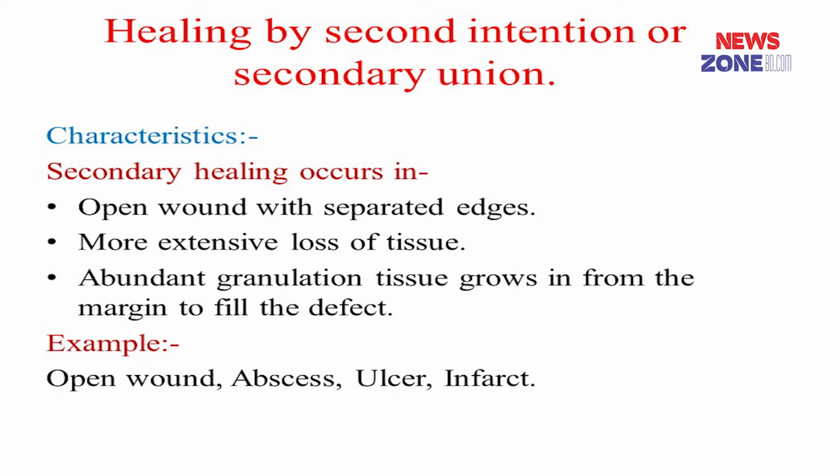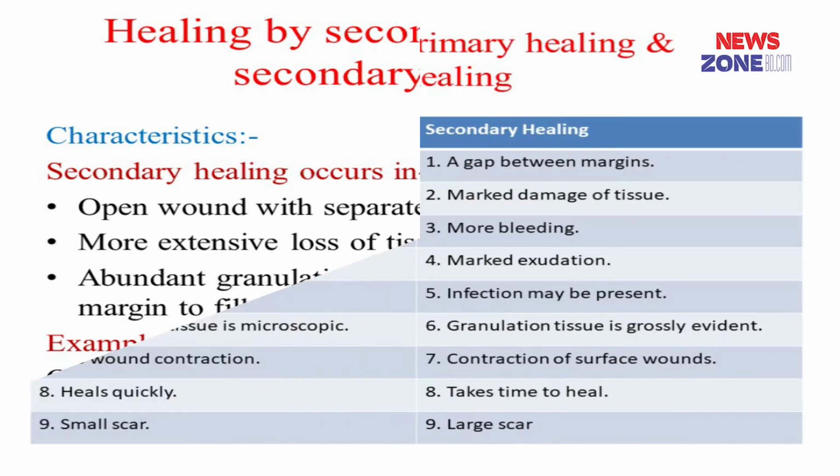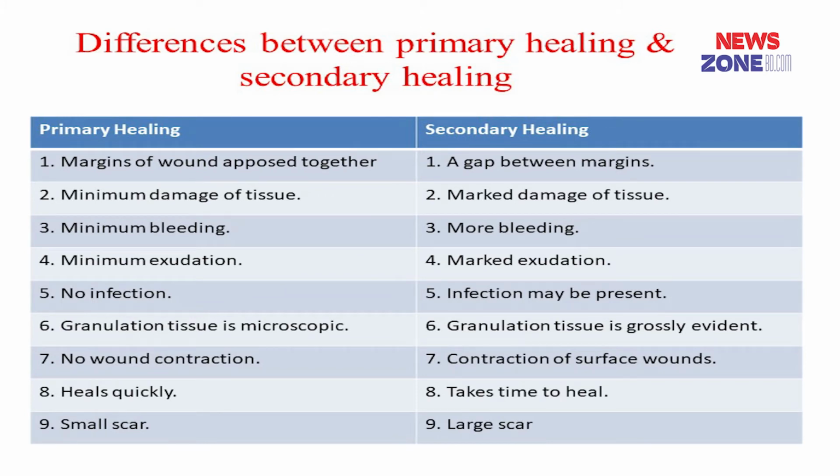Now, if we compare the differences between healing by primary union and healing by secondary union, the major differences are: primary healing occurs in clean incised wound and secondary healing occurs in open wound like abscess, ulcer and infarction. In primary healing, the margins of the wound are apposed together, and there is always a gap between the margins in secondary wound healing.